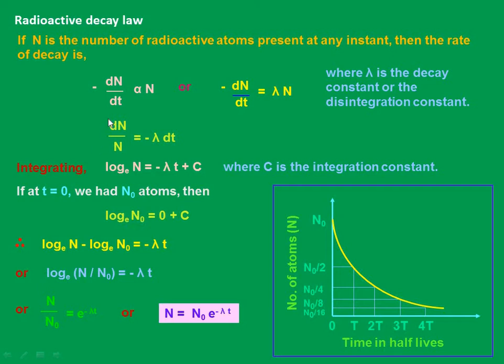Then for such a situation, if dN is the number of atoms disintegrating in time dt, we can frame it as dN by dt directly proportional to N. You can ask me, sir, what about this negative sign? The negative sign indicates that as time increases, N decreases.